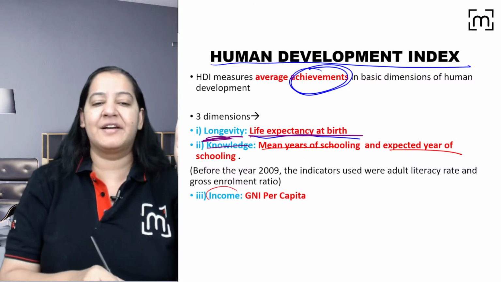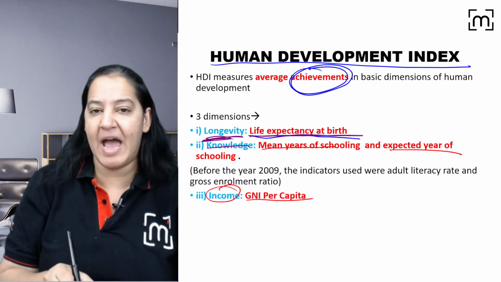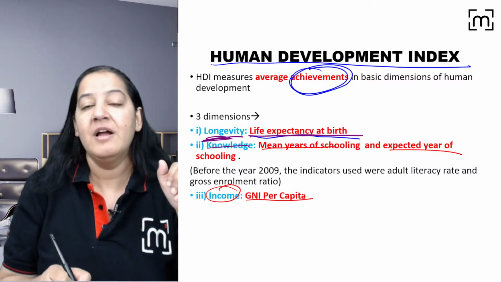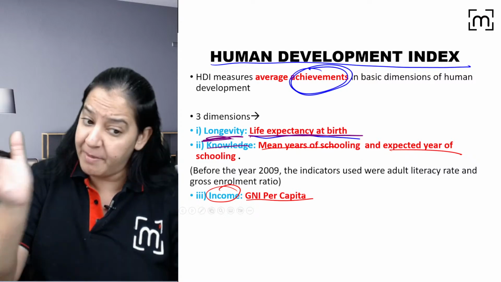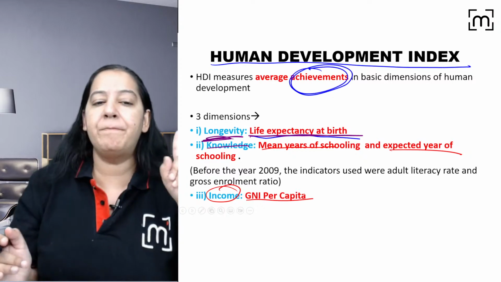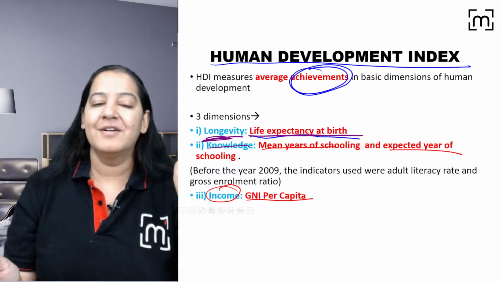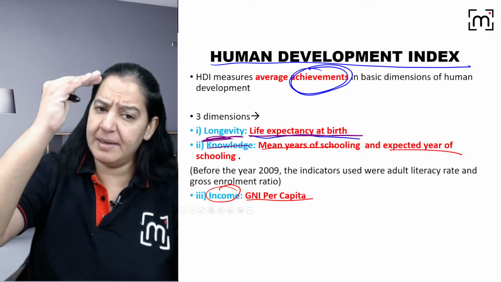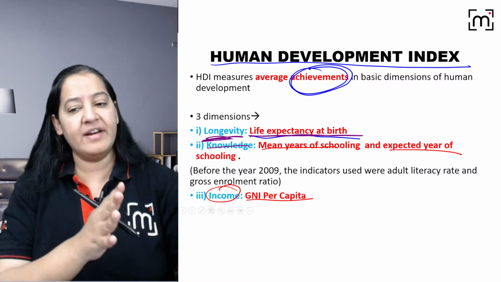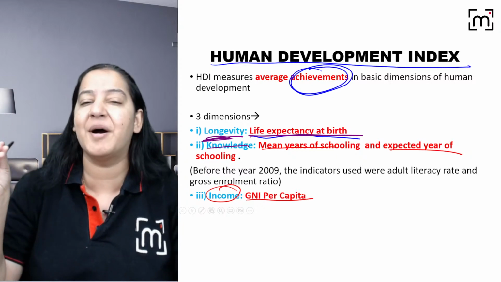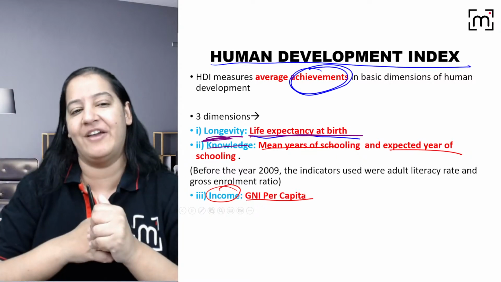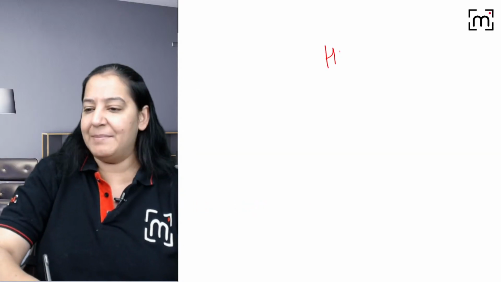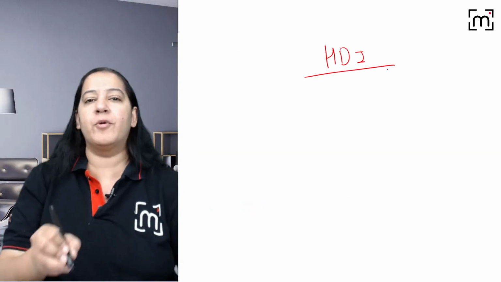And last is the income. Income per capita. Per person का income कितना है वहाँ पे? GNI per capita. First we calculate for one family and per member of that family. So per person GNI per capita. So we can compare it in the two countries. So by seeing these three components in one country and in other country, we can compare which country has better quality of life. Can you tell me what are the three components? HDI. Anyone tell me the summary of HDI? The three components of HDI.